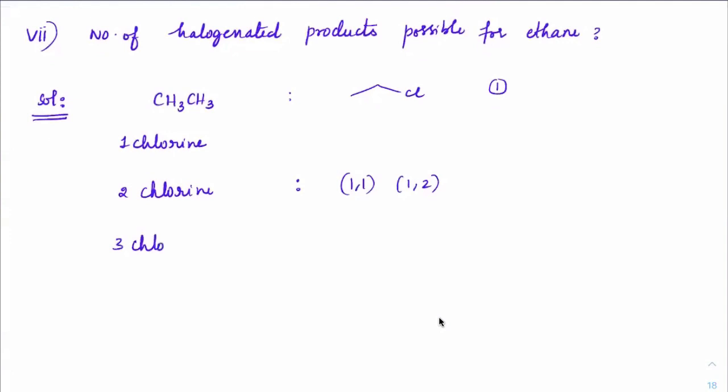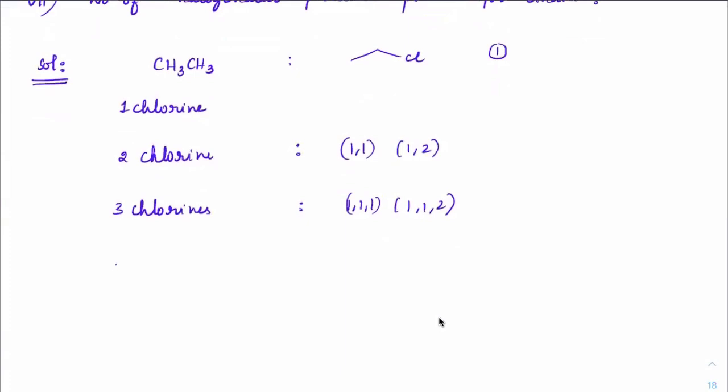If you have three chlorines, what you can get? 1 comma 1 comma 1, 1 comma 1 comma 2. Correct. These are the two which you can get.